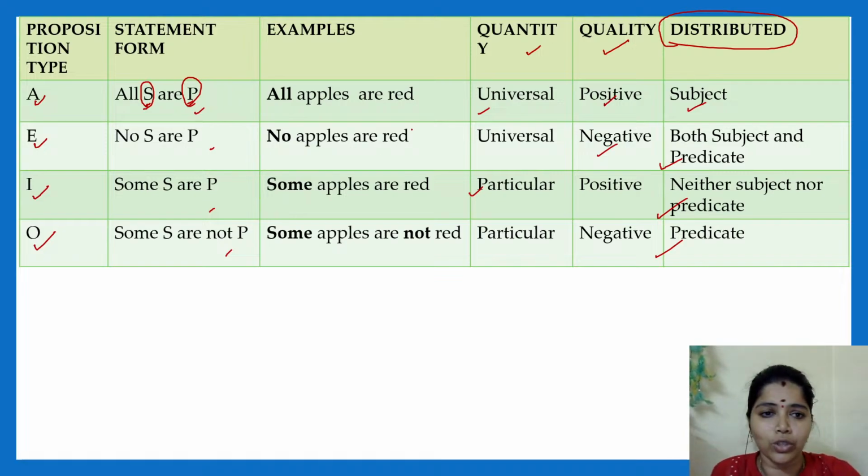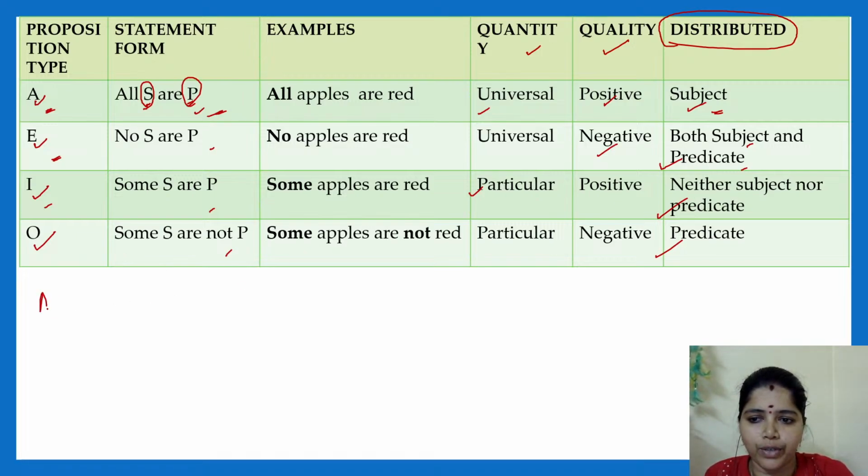Now let me explain. For A type sentences, the subject will be distributed. For E type propositions, both subject and predicate will be distributed. For I, neither will be distributed. For O type, the predicate will be distributed.